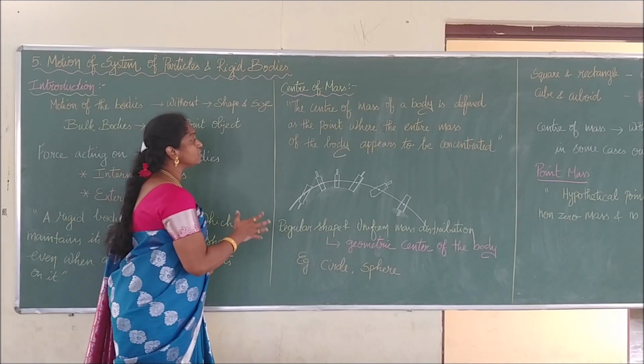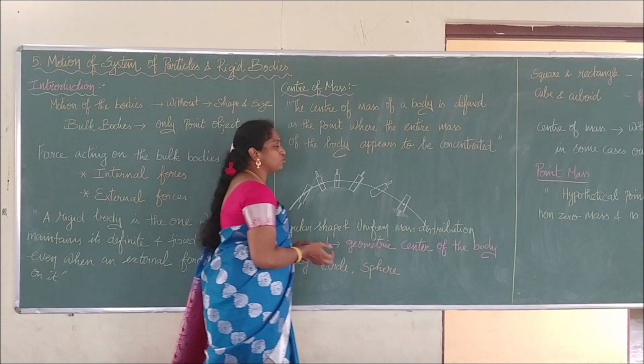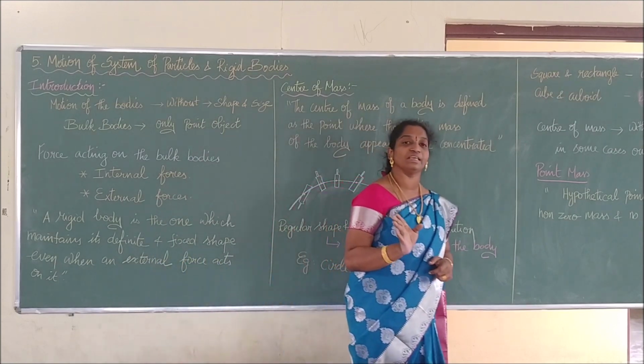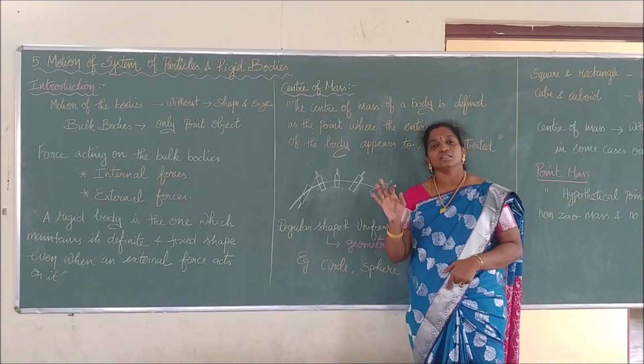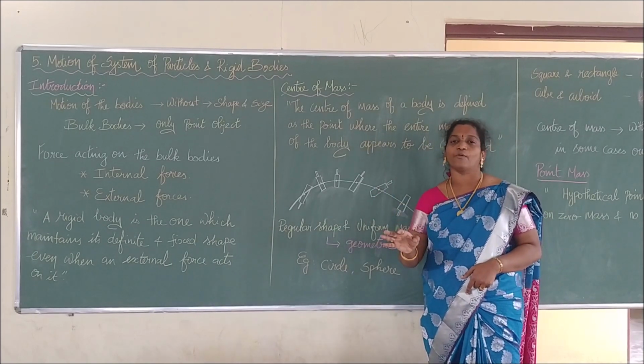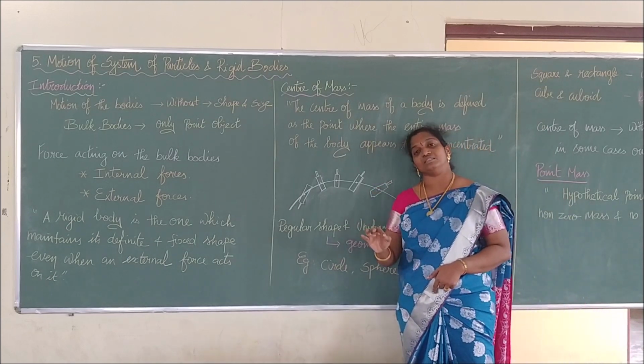Right? So if you want to construct the center of mass for a regular shape and a uniformly mass distributed object, we can simply say that it is the geometrical center. If I take a circle, the center of mass arrives at the center point. If I take a circle, again it will form at the center.